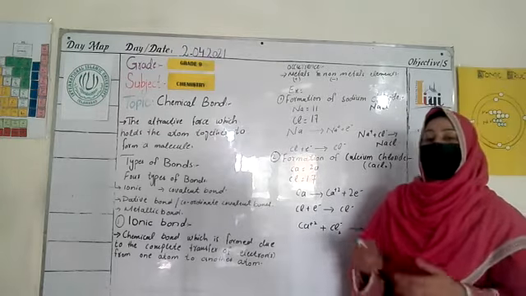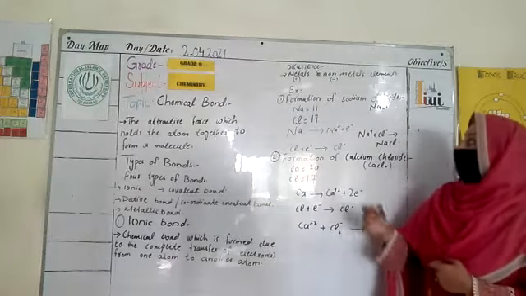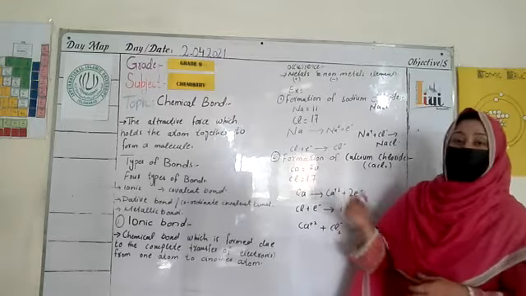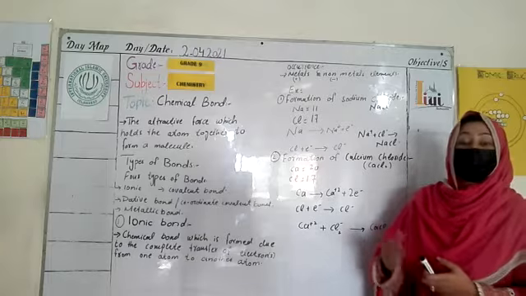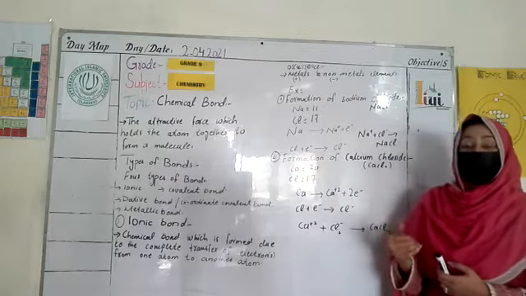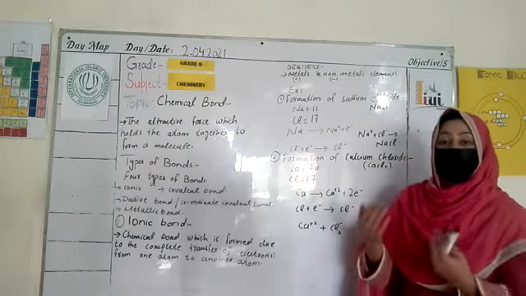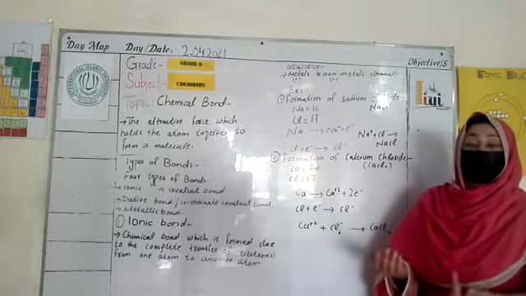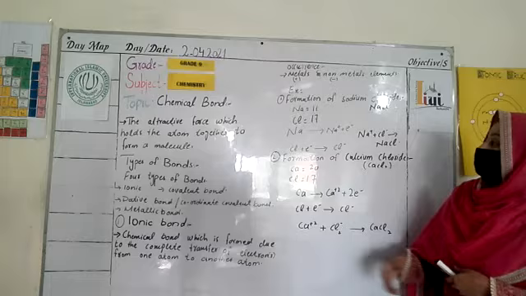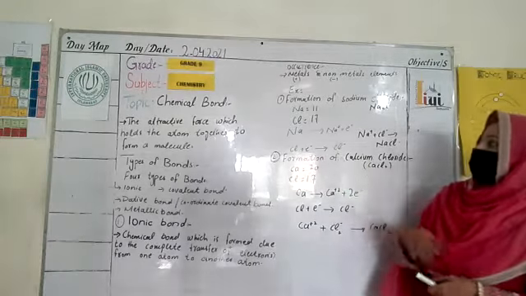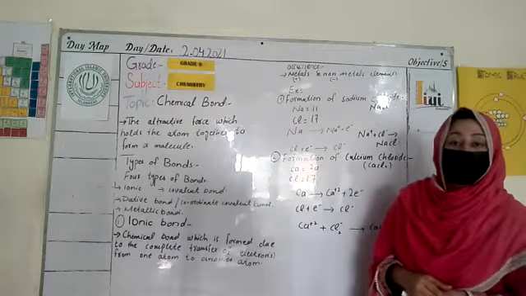Metals are electropositive elements, and they give electrons. Non-metals are highly electronegative elements and they gain electrons from another atom. So I have examples to further explain the ionic bond.